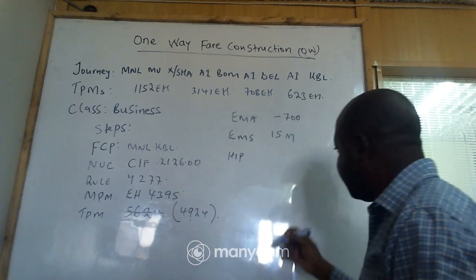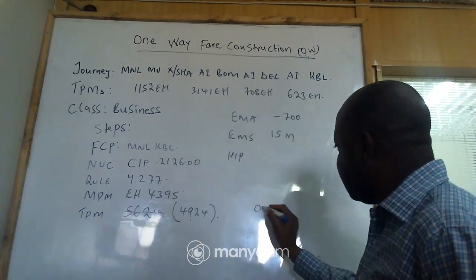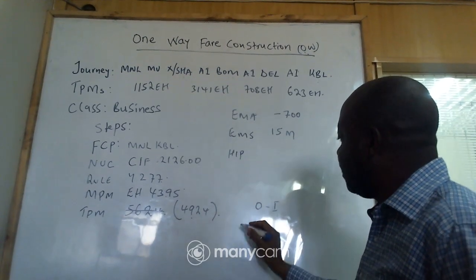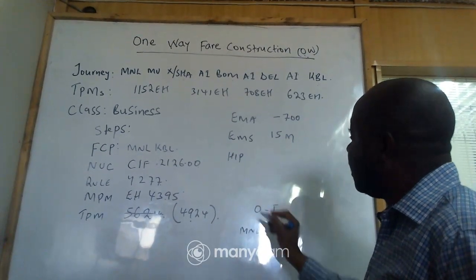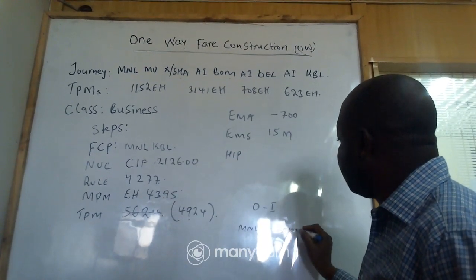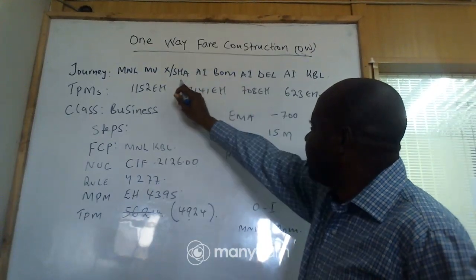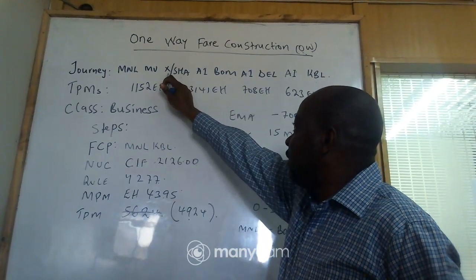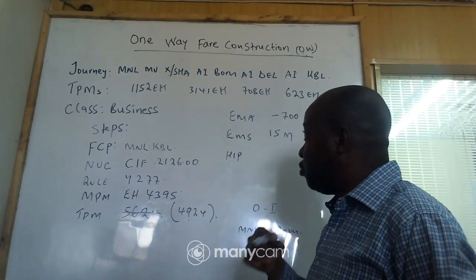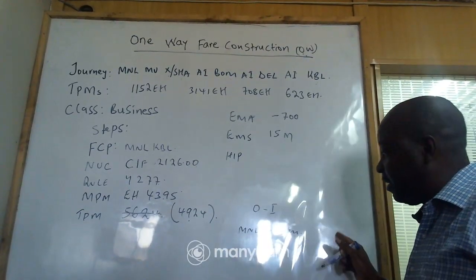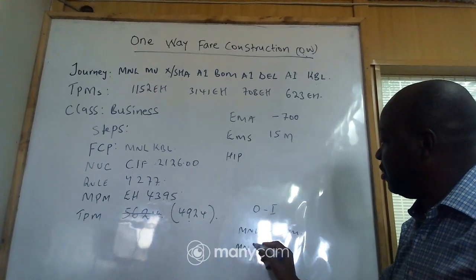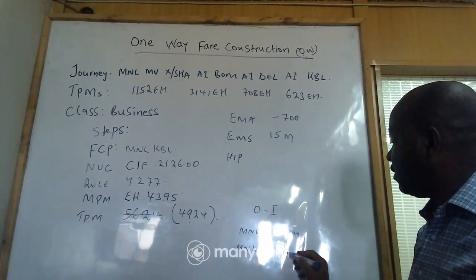So getting heap, we shall have origin to intermediate. We start from origin to intermediate. So if you go to the journey, our origin is Manila, then we go to what? To the intermediate, which is Mumbai. I'm not writing Shanghai. Why? Because this is no stopover point there. So if it's not a stopover, you don't apply it on what? On the heap. Yeah. So do you have any other? Yeah, we have another one from origin Manila to Delhi.